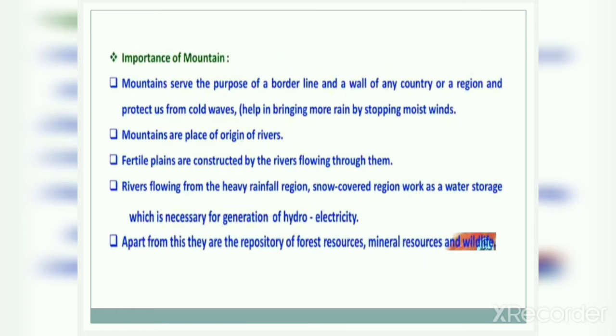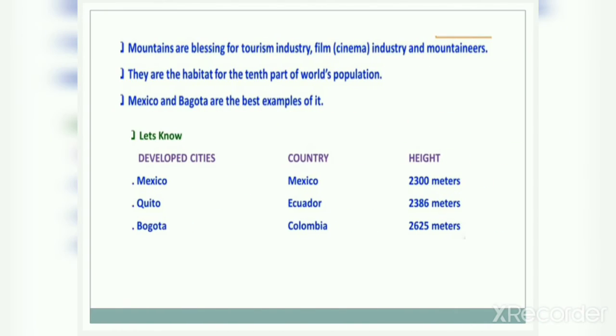Apart from all these importances, the main importance is that it is the repository of forest resources, and not only forest resources but mineral resources and also wildlife. So now you know that mountains are very much important, right?